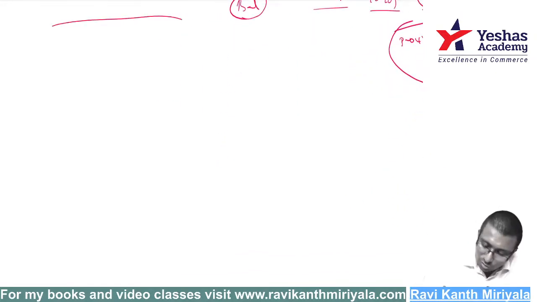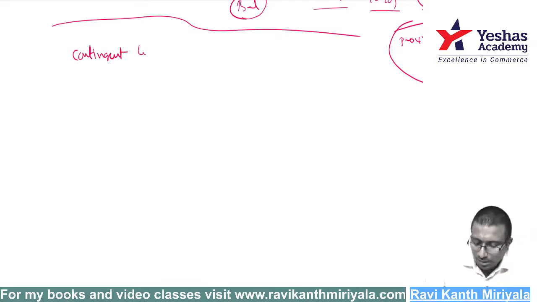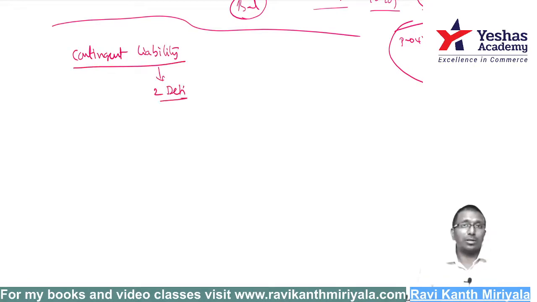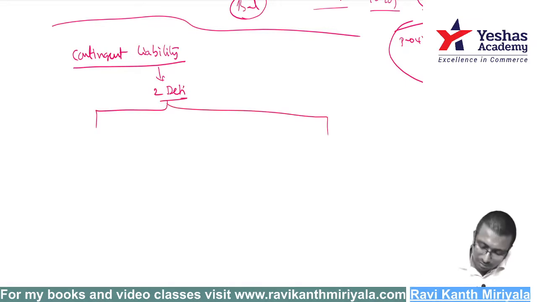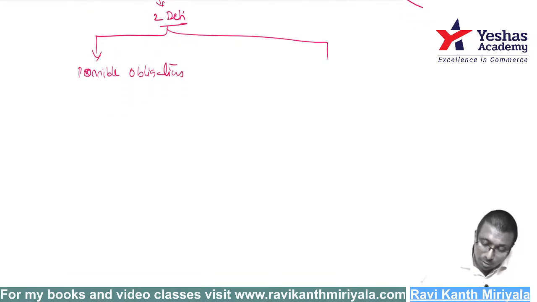Now let us get into the next small topic, that is contingent liability. For contingent liability, there are two definitions. Any one definition that is satisfied is a contingent liability. What is the first definition? It says very clearly, a possible obligation. Read the words, language is important. It is a possible obligation arising from past events.